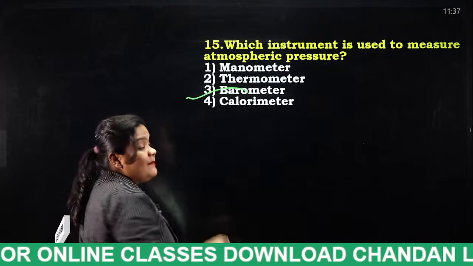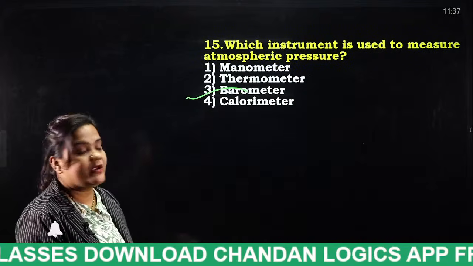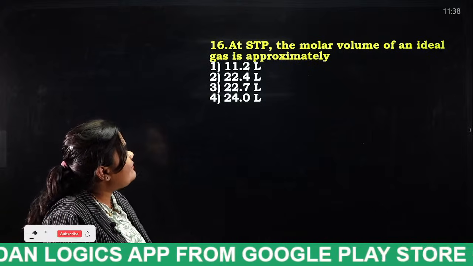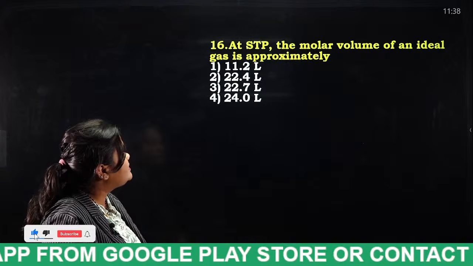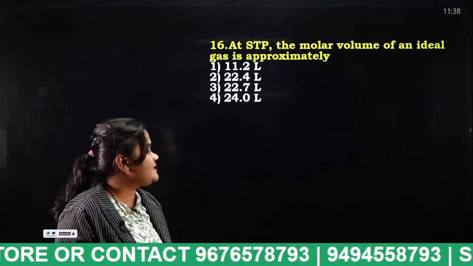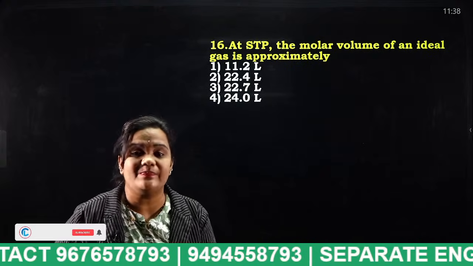Yes, barometer. And manometer is for gaseous pressure. Okay. At standard temperature and pressure, the molar volume of an ideal gas is approximately 11.2 liters, 22.4 liters, 22.7 liters, or 24 liters. I have even explained this to you.